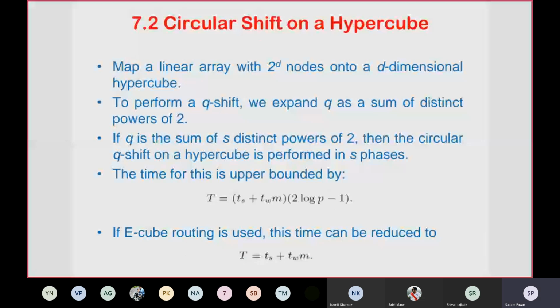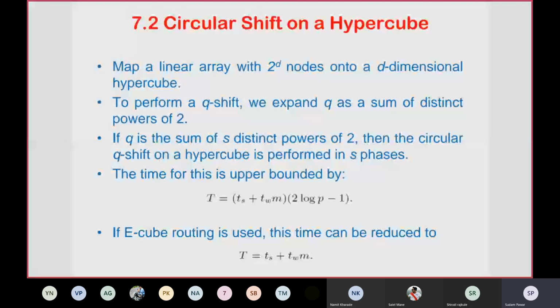In the case of the hypercube network, you need to map a linear array with 2 raised to d nodes on a d-dimensional hypercube. So mapping is important here. If you see, in our diagram we have shown dotted links which are not considered during that particular step of the communication, because we have to map the linear array with the hypercube there.